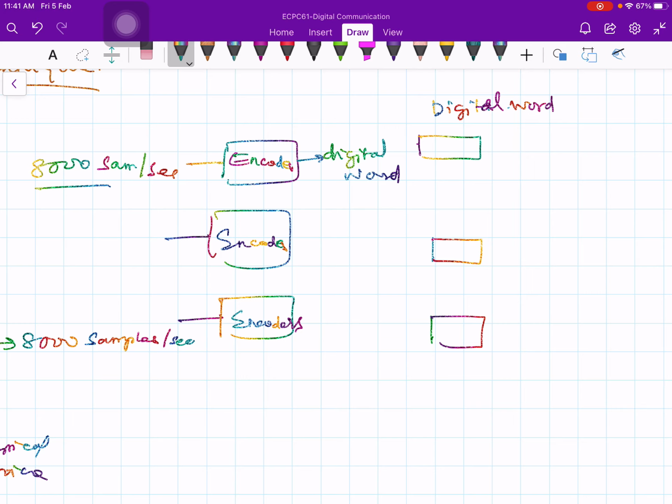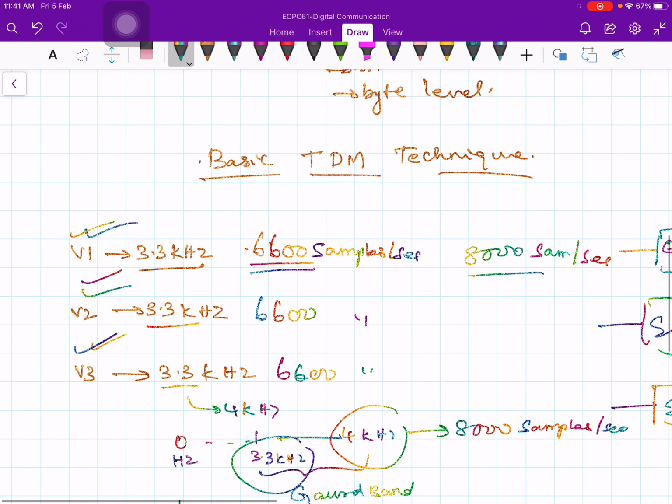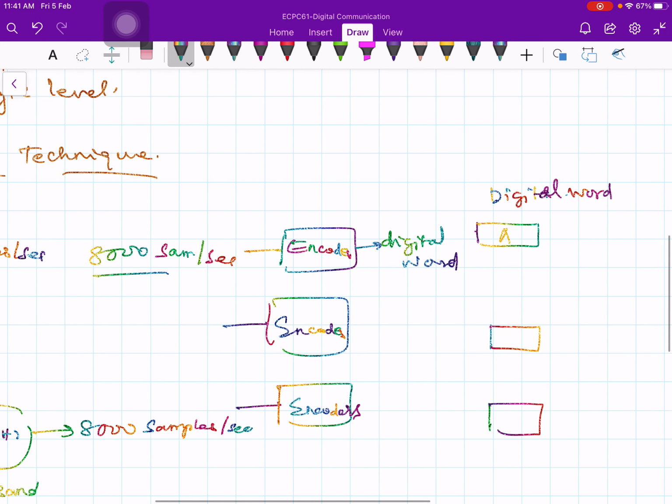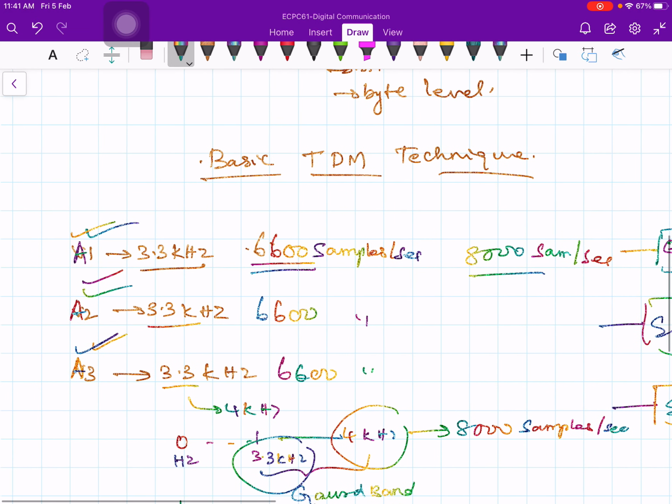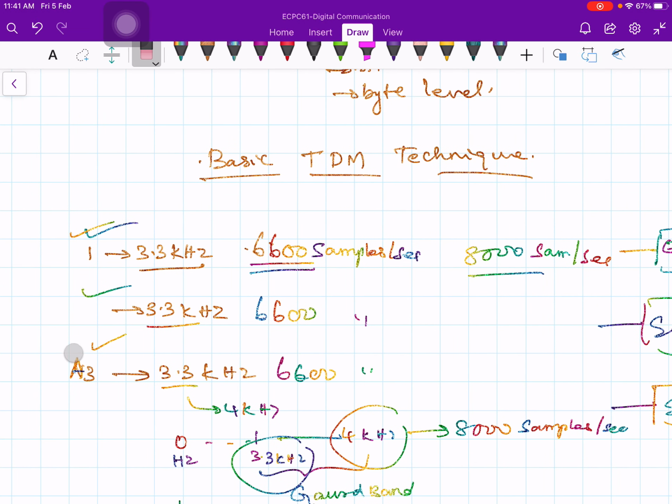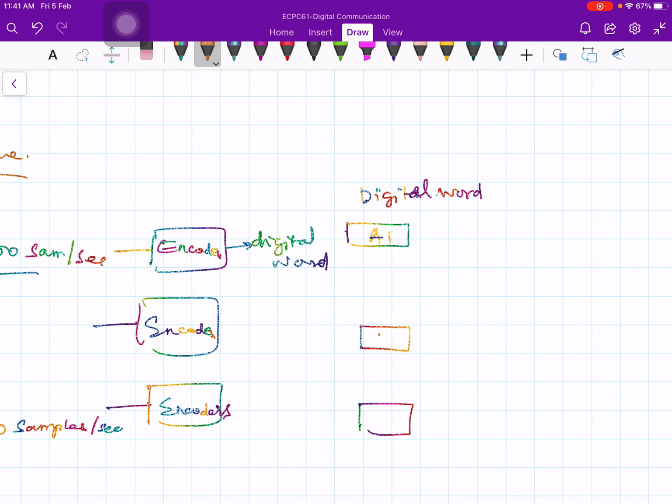Let me say, instead of V1, let me call them A1, A2 and A3. This is A1. Let me stick with my notation: this is user A, user B and user C. So from user A I got A1, and this one is data word B1. From user C I got data word C1.